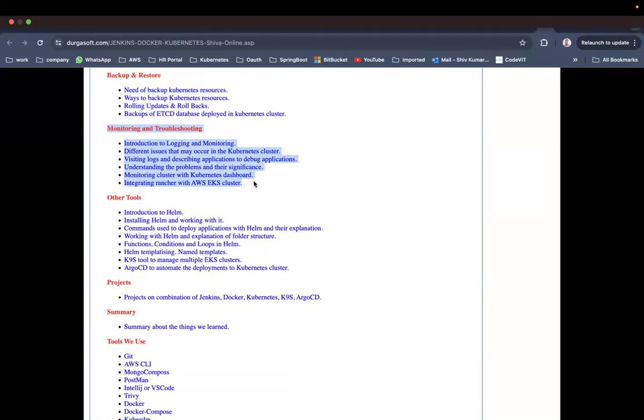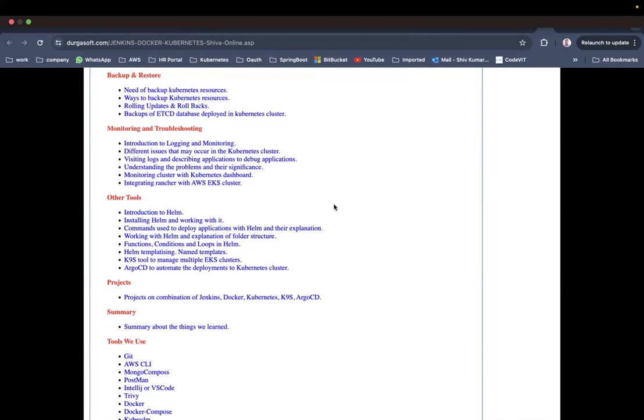Monitoring and troubleshooting: we are going to monitor the Kubernetes cluster, we are going to find the problems, and we are going to solve the problems if any problem appears. We are going to create the problem and solve the problem pointedly, because you need to understand that this kind of problem appears in this kind of scenario, and if that scenario occurs, you will understand in the industry that okay, this problem has appeared and I need to solve it in this way. So such kind of experience you are going to get.